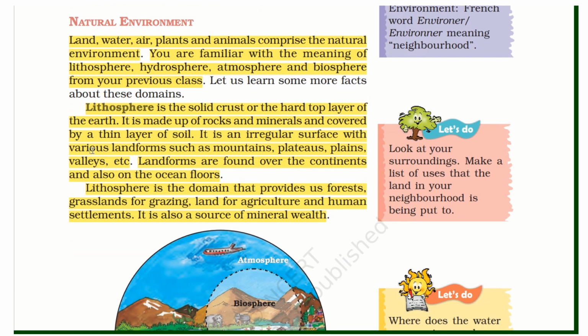First, we'll go with the lithosphere. Lithosphere is the solid crust or the hard layer of the earth. It is made up of rocks and minerals and covered by a thin layer of soil. It is an irregular surface with various landforms such as mountains, plateaus, plains, and valleys. Landforms are found over the continents and also on ocean floors.